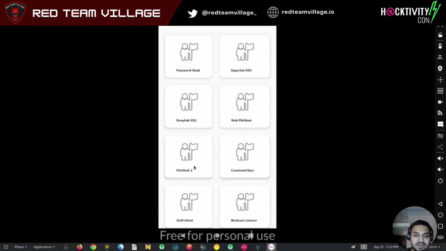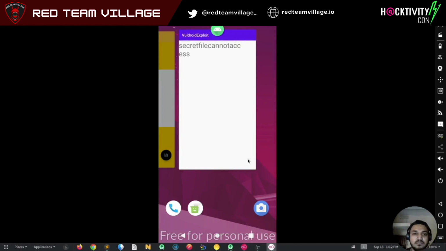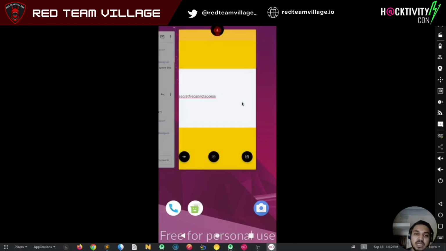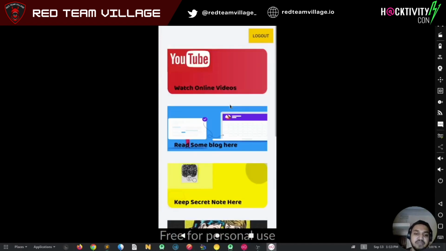Now let's click on file steal 2. This is the activity for stealing the file using the routing component. As you see, we get the contents of example.txt, "secret file cannot access". This is on the exploit application. Now we have seen exploiting WebViews, and exploiting files using deep links.